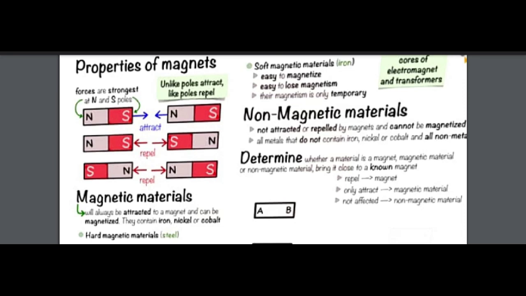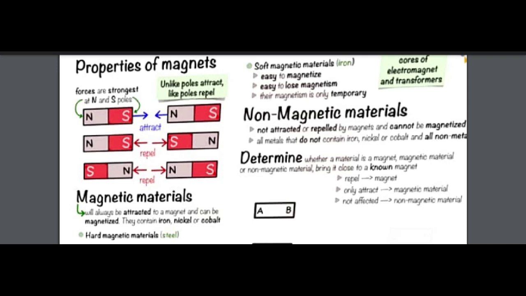Now what do you think about non-magnetic materials? They are not attracted or repelled by magnets. Magnetic materials are attracted; those not attracted are non-magnetic. Non-magnetic materials are not attracted or repelled by magnets and cannot be magnetized.